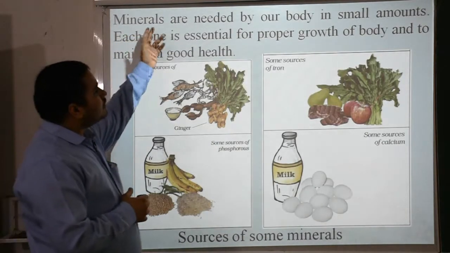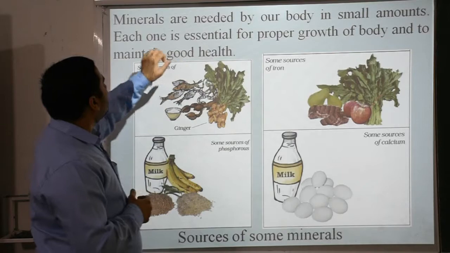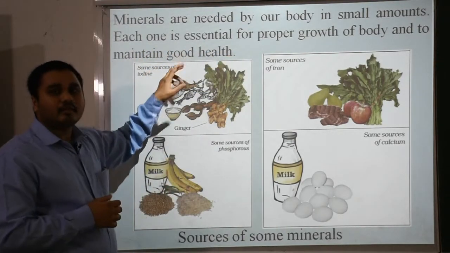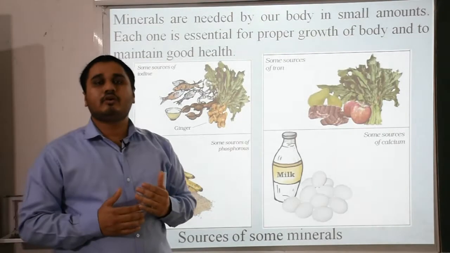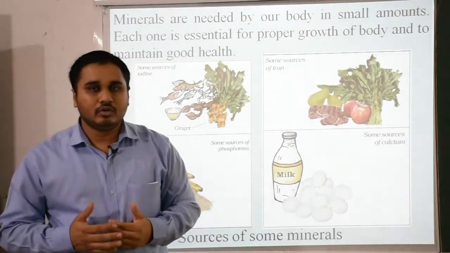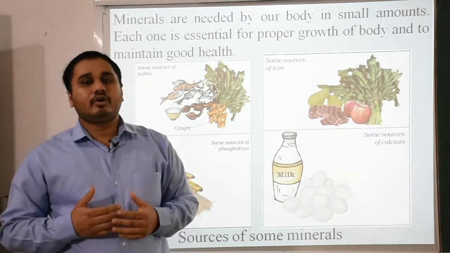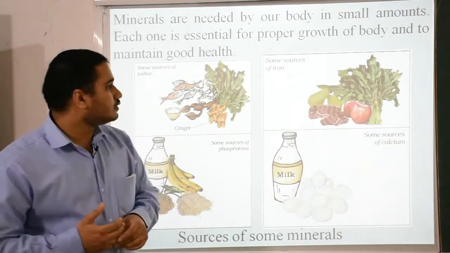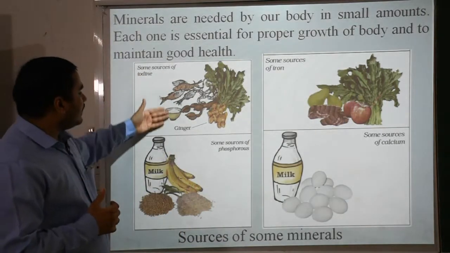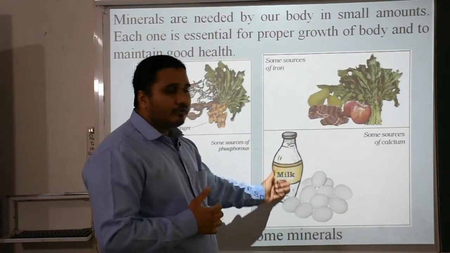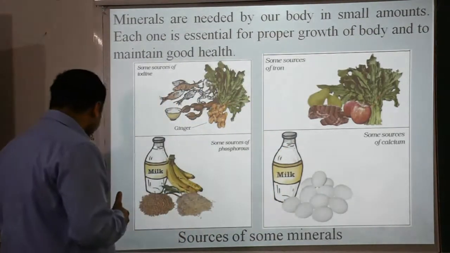Then minerals are also needed by our body in small amounts. Each one is essential for proper growth of the body and to maintain good health. Minerals are also obtained from water. If you are taking a minimum of 3 liters of water per day, then we are getting a maximum level of minerals also. These are sources of iodine. These are some sources of phosphorus. These are iron and these are calcium.